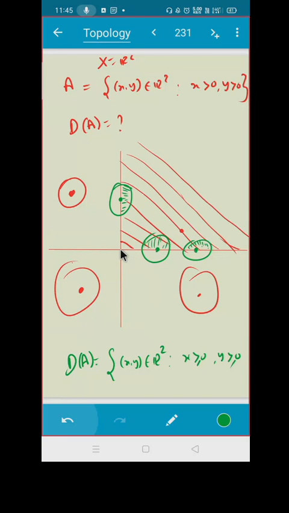Look at this example and tell me now. Set of all x belonging to R2 such that y equal to 0 and x is a rational number. Draw the graph. Think about it and tell me what are the limit points of this.